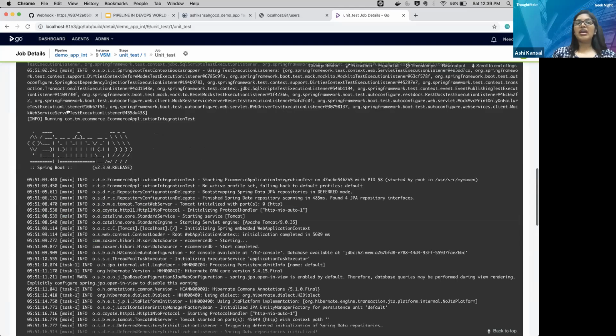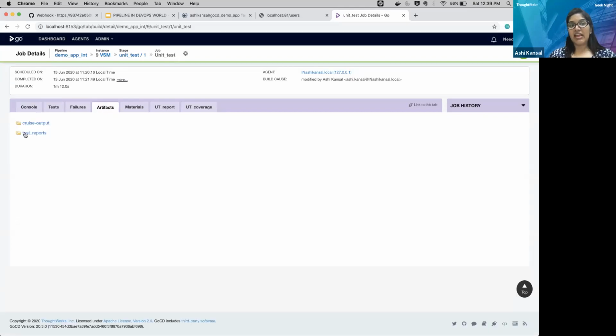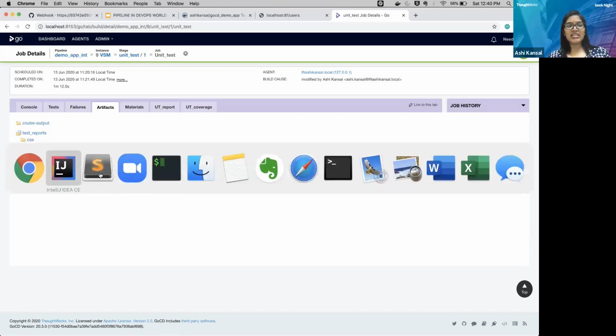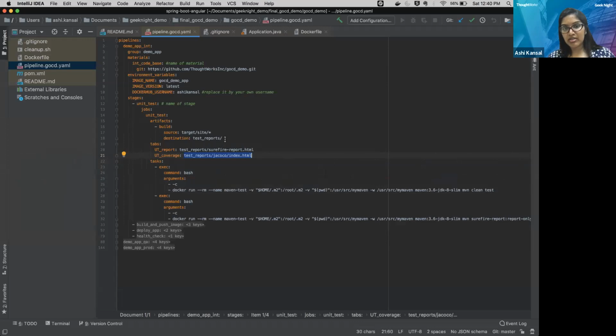Now from here you can see the artifacts are here. There is a folder by the name test reports, and inside this test reports I have various HTML files and some folders. This test report is created because I have marked it, so it puts all my reports over here in the destination folder.